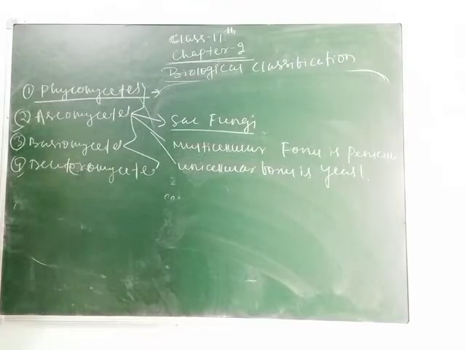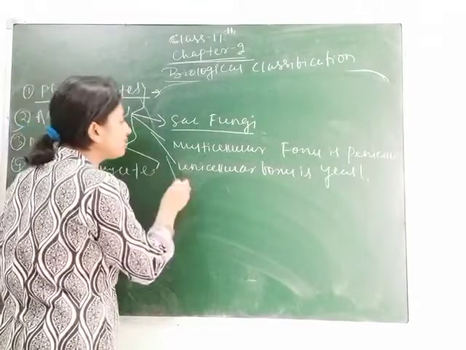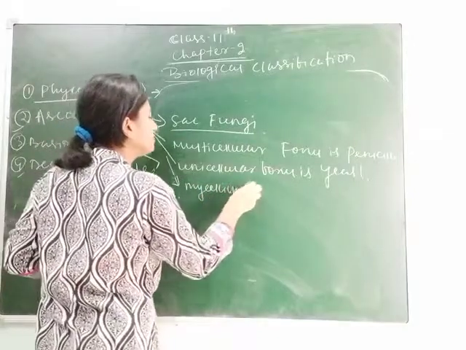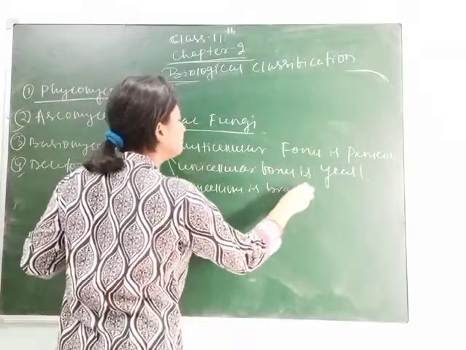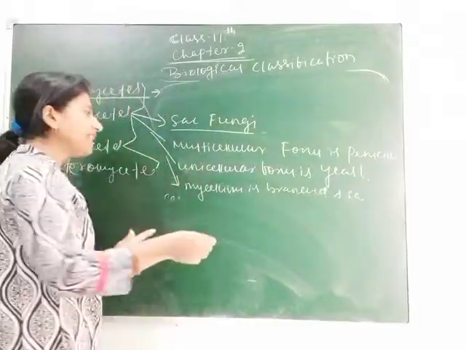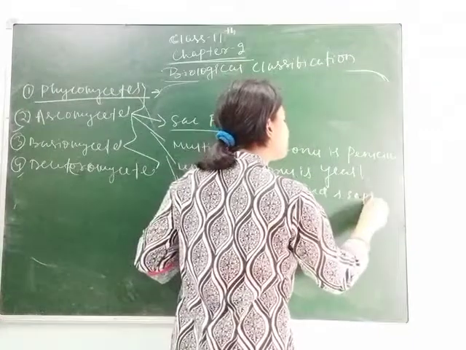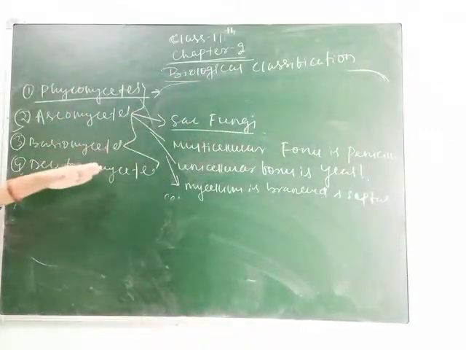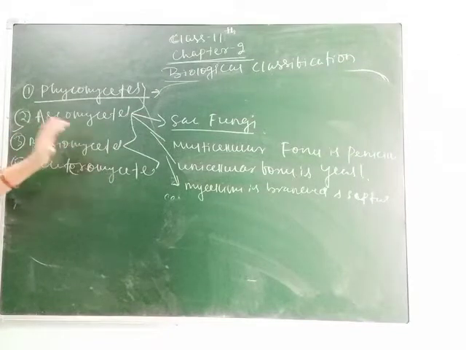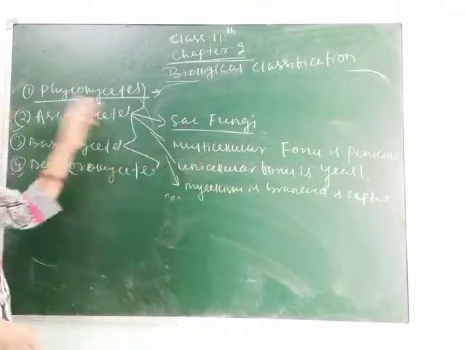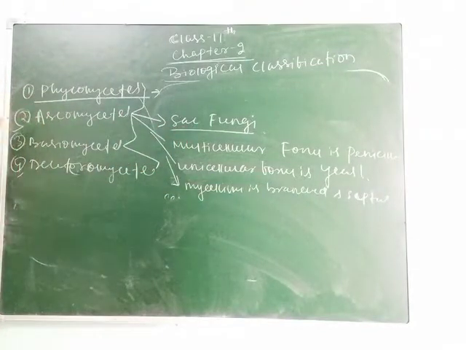Then the mycelium is branched and septate. Branched means the mycelium has many branches, and septate means having separation walls. I have drawn the diagram here. You see how the mycelium looks. In the species of Ascomycetes, the mycelium is branched and septate, due to which, being septate, it will not show the cenocytic condition.